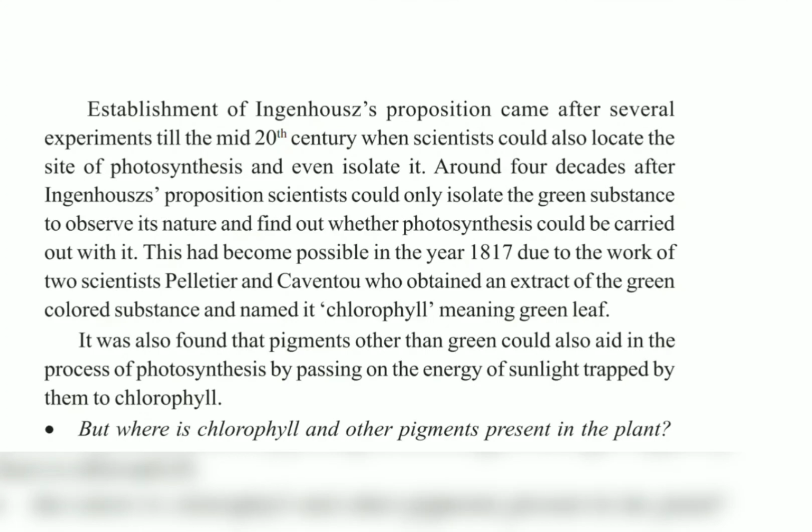Now came the question of where this chlorophyll is present. At that time, Pelletier and Caventou didn't know about the cell organelle called the chloroplast. So they simply answered that maybe this chlorophyll is spread inside the cells in the leaves, because the chloroplast was not yet discovered.